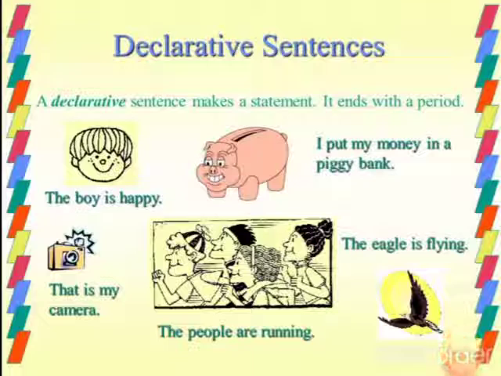A sentence that states something is called an assertive or declarative sentence. We use it to speak about daily facts, usually happening things. For example, the sun rises in the east. It happens every day. I study every day. Mumbai is a crowded city. He's an honest boy. These are examples of these sentences.